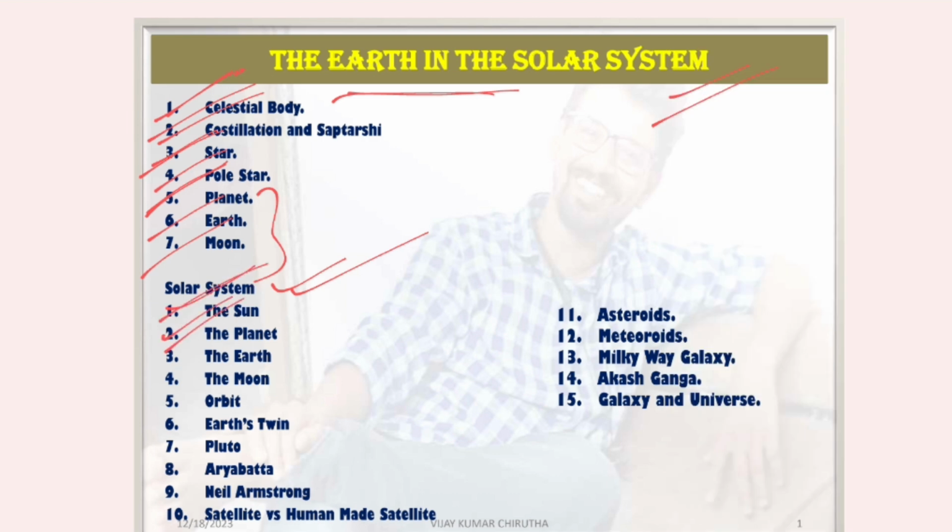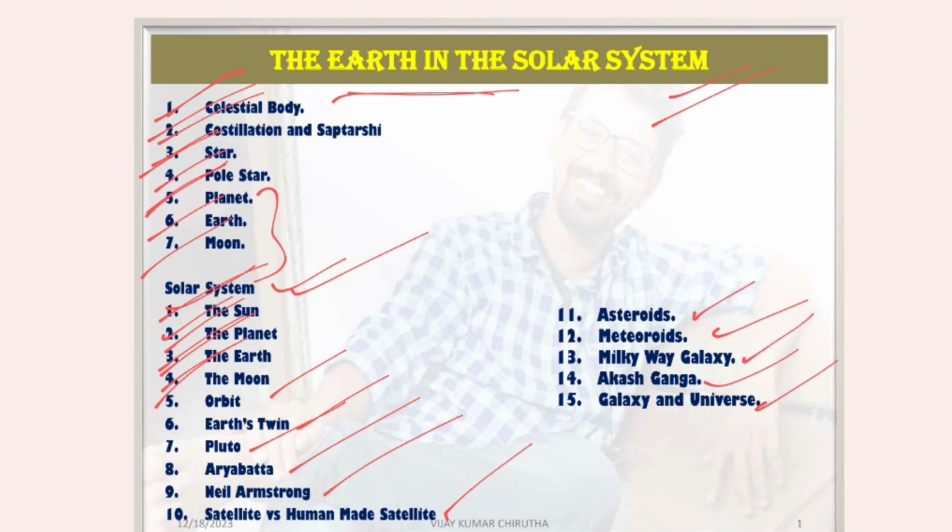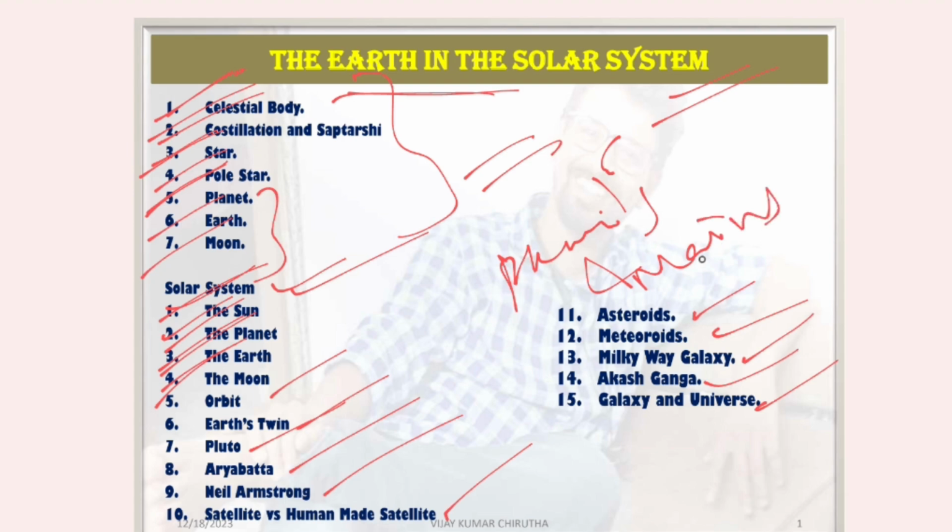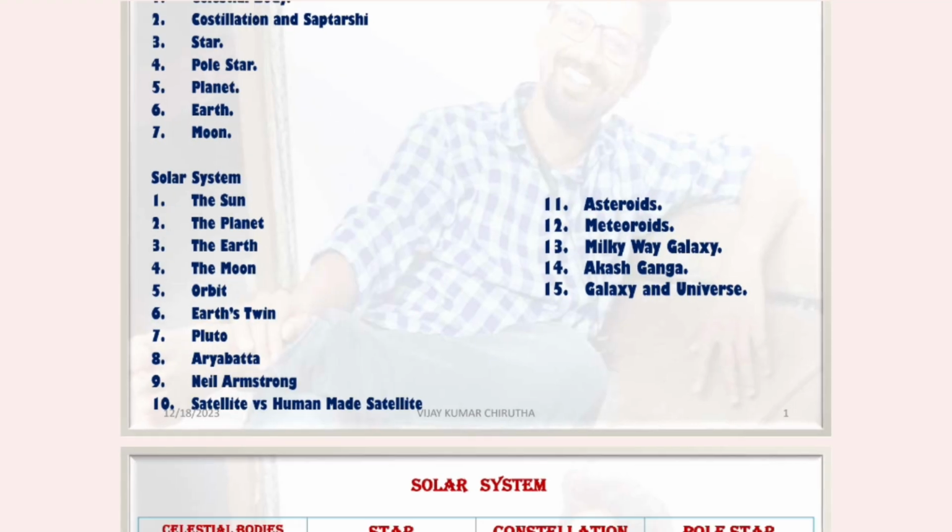We will see Sun, planet, Earth, Moon, orbit, Earth twins, Pluto, Aryabhatta, Neil Armstrong, satellite versus man-made satellite, asteroids, meteoroids, Milky Way galaxy, Akashganga galaxy, and universe. We will see one by one. Let's see the first two goals here. This is geography, so world geography, which is related to prelims and mains. Let's see one by one.